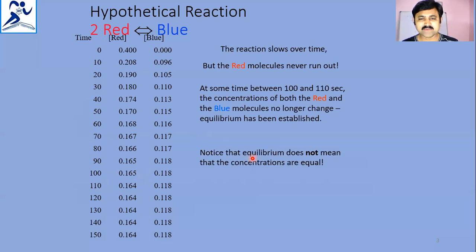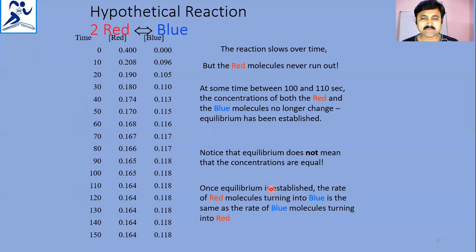Notice that equilibrium does not mean that concentrations are equal. Once equilibrium is established, the rate of red molecules turning into blue is the same as the rate of blue molecules turning into red. You can observe the red and blue concentrations in the 100 to 110 time interval.